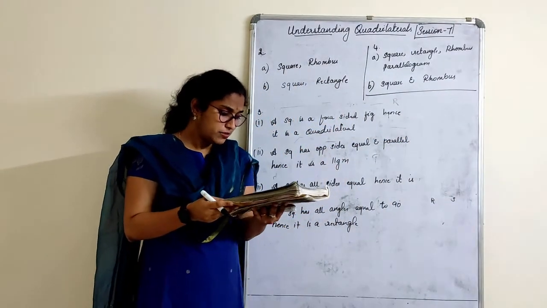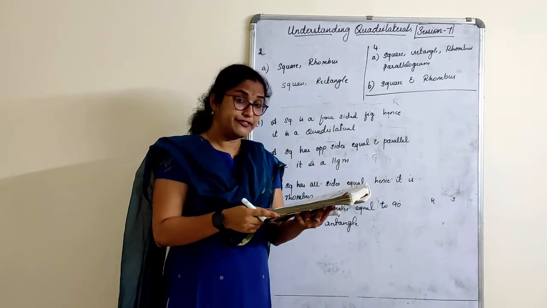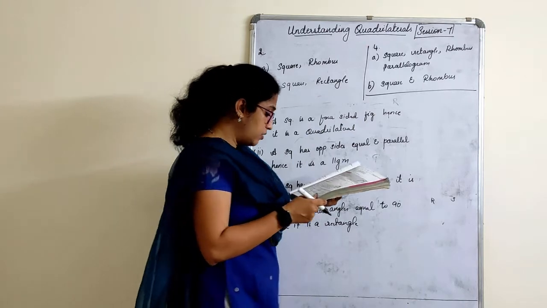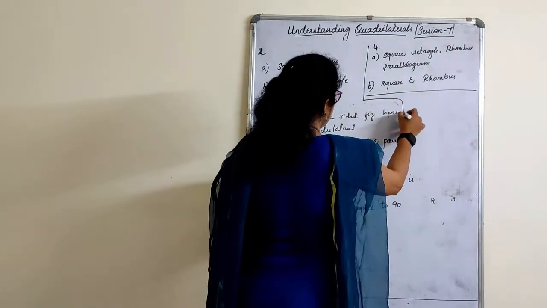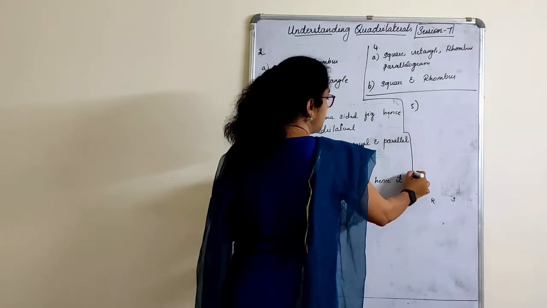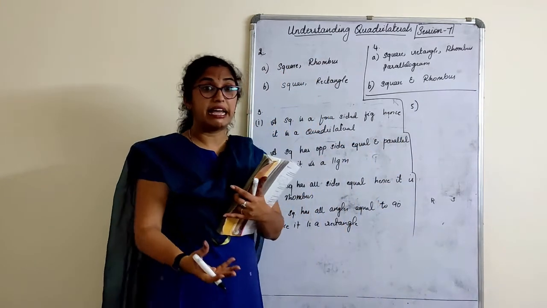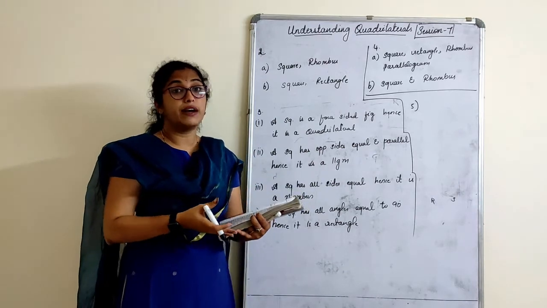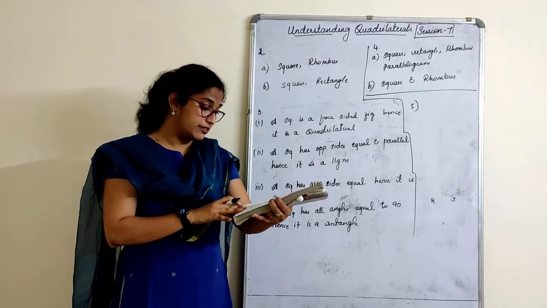Fifth one: explain why a rectangle is a convex quadrilateral. Now what do you mean by a convex quadrilateral? A quadrilateral, or you can say a polygon, whose diagonals lie in the interior of the given figure. So why is a rectangle a convex quadrilateral?